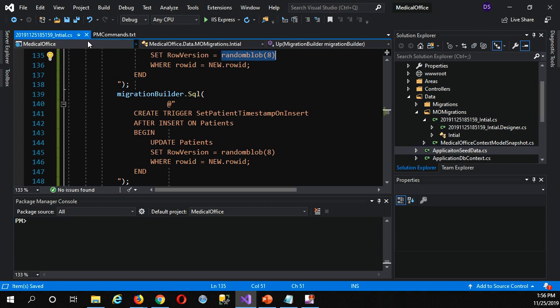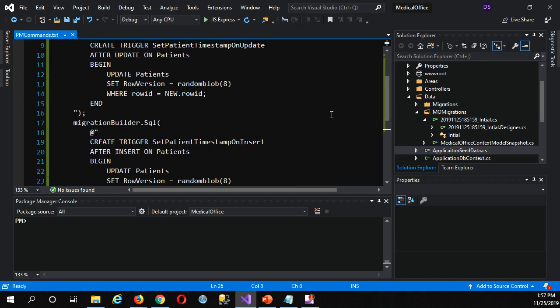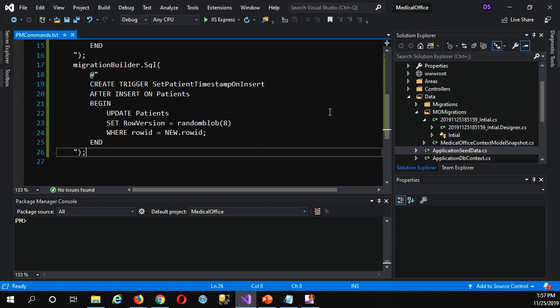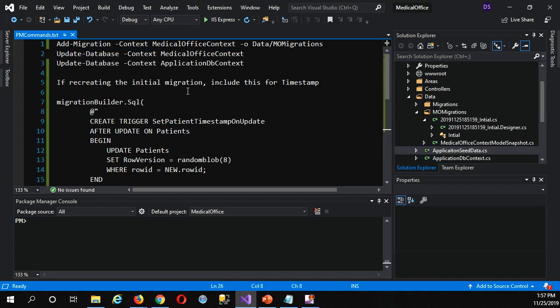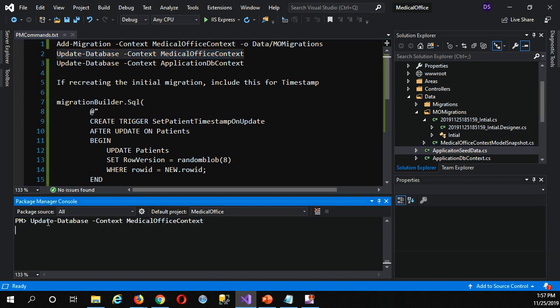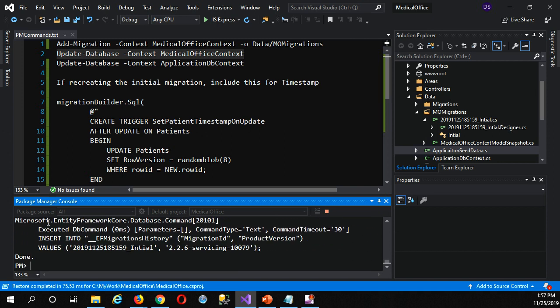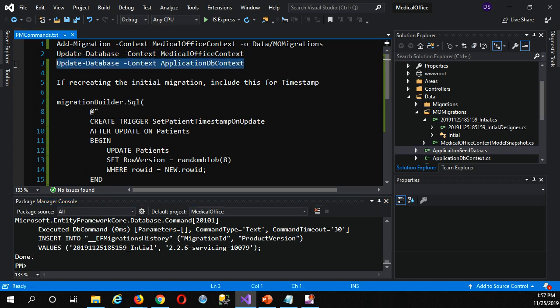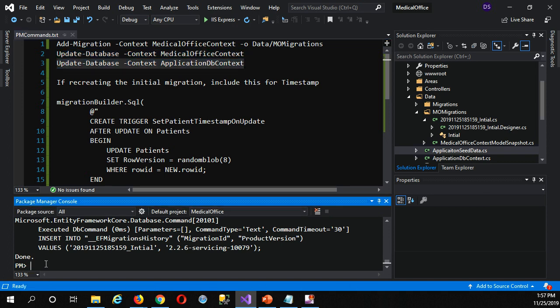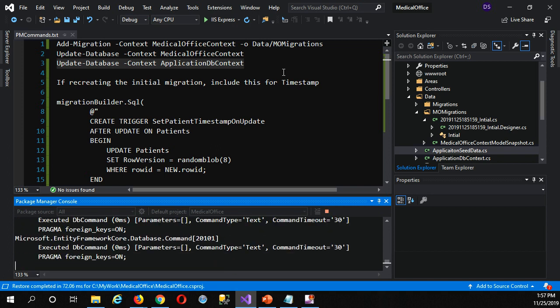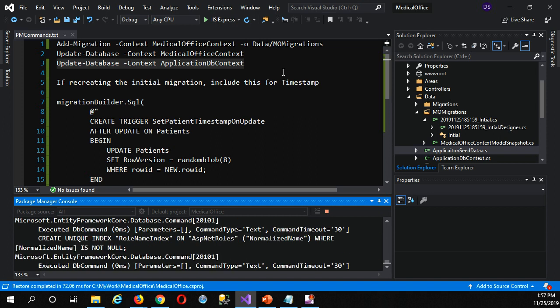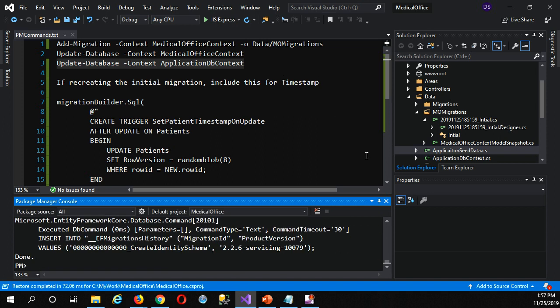Okay, all right, so now that I have that, I've modified this migration. I'll just save those changes. I'm going to now actually update the database, and I'm ready to do so. So I might as well just update database for my medical office. And then I'll update database. Might as well do it for the application DB context as well. And there we go. All right.